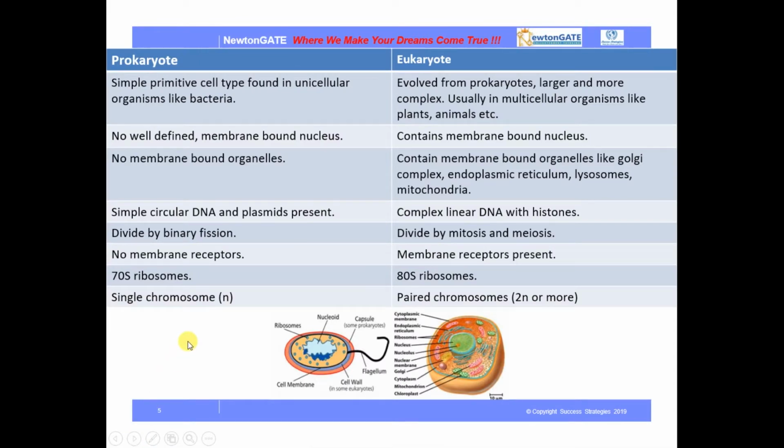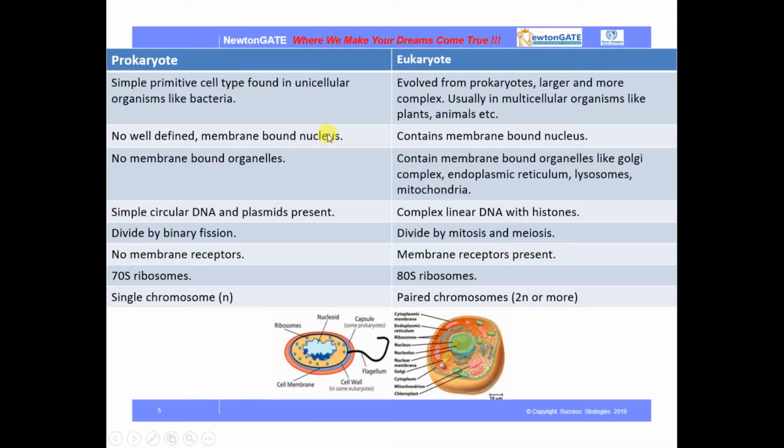Next is the prokaryote and eukaryote part. Basically cells are of two kinds. One is prokaryote, another is eukaryote. We differentiate the cells on the basis of the presence of a nucleus. In prokaryotes, there is no prominent nucleus. And in eukaryotes, there is a prominent nucleus.